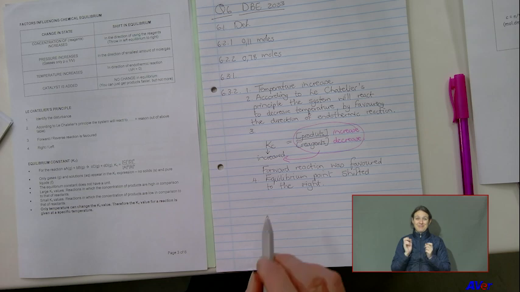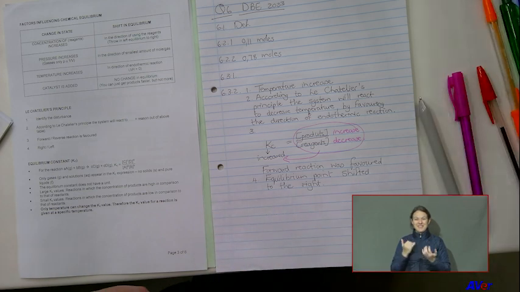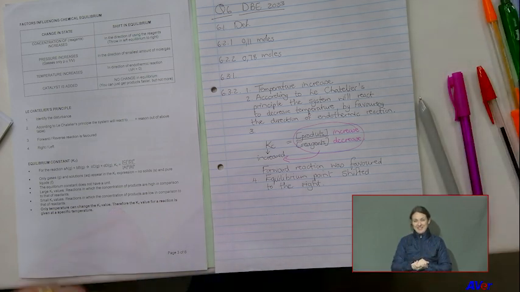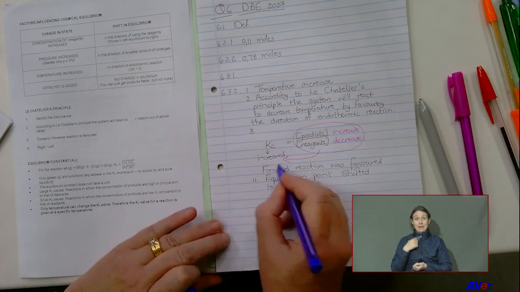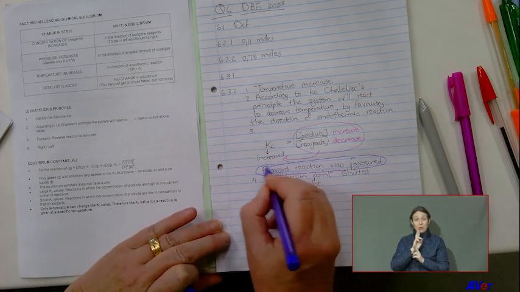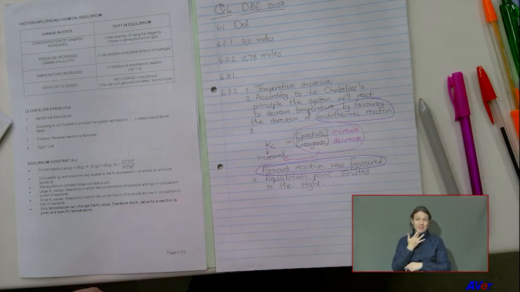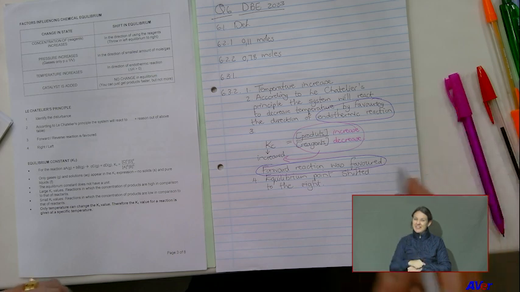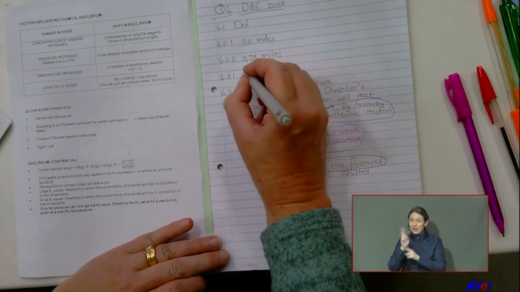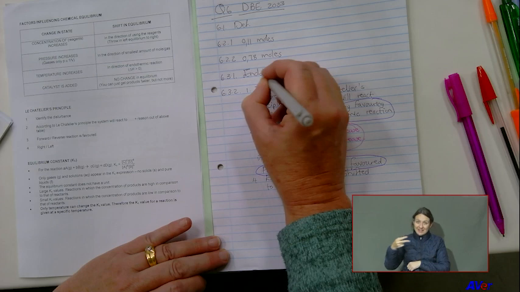Okay, so now I see the following. If the forward reaction was favored and the endothermic reaction was favored, what does that mean? It means that my forward reaction is endothermic. So that answer is endothermic.